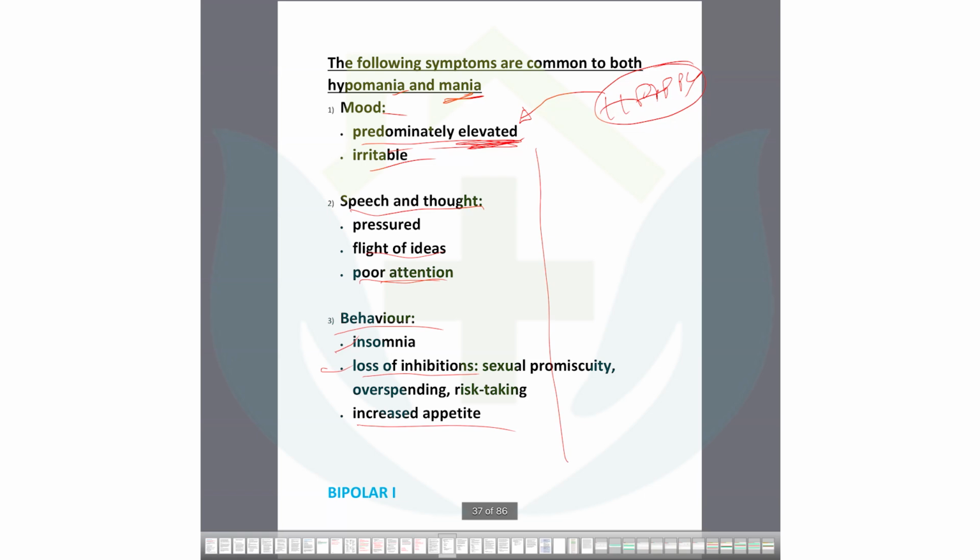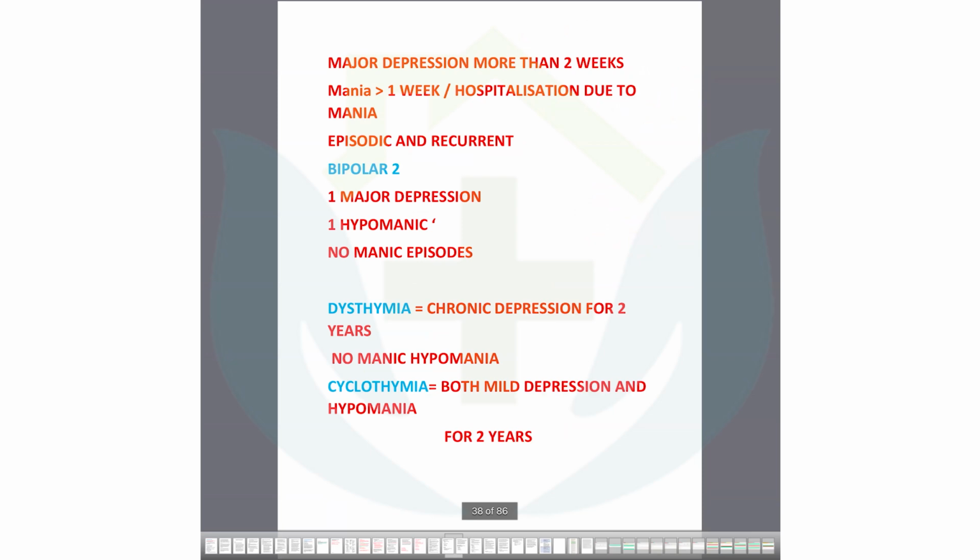And which is the worst part of mania and hypomania? That is delusion and hallucination. These are the worst part, the extreme part of mania. And it is from which cycle? The happiness cycle, the extreme happiness cycle. So, okay. Now we can go to the next topic, bipolar disorder. Now you can understand easily.